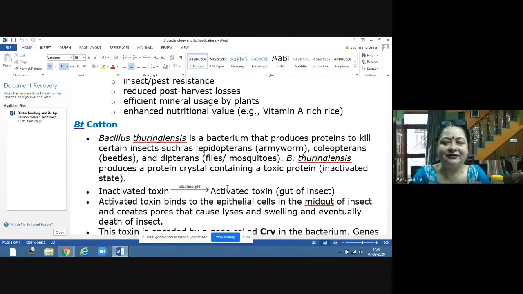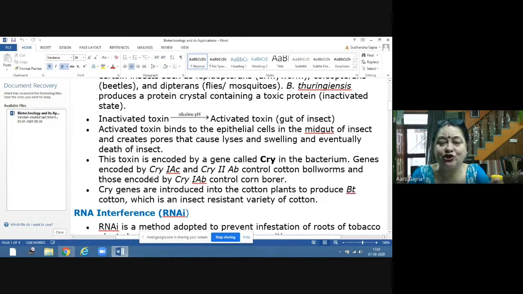That means we are not using any insecticide, we are not using any chemicals, but by this biotechnology process, we have made our plant genetically modified so that the plant itself has the capability to kill the insects. So this toxin, which is the protein formed by the gene, these genes are called CRY.